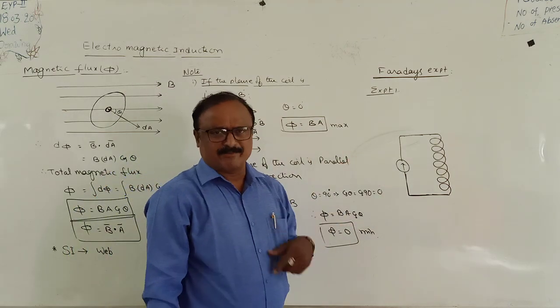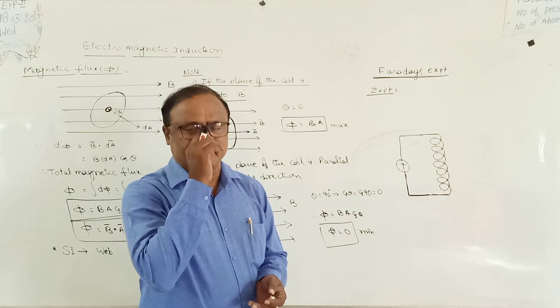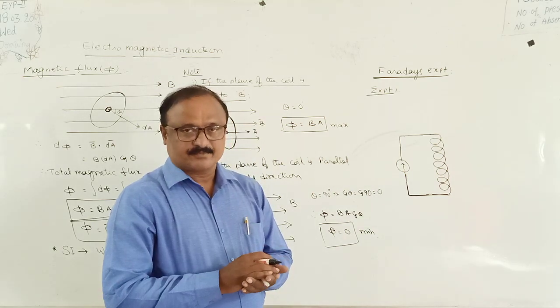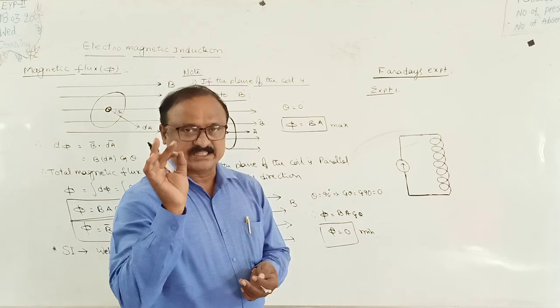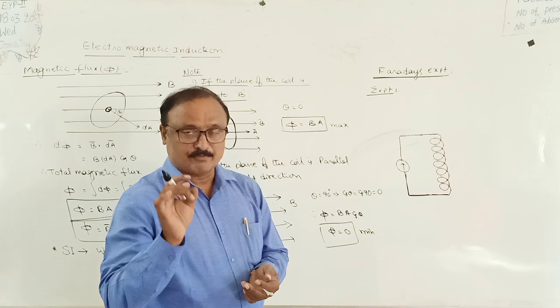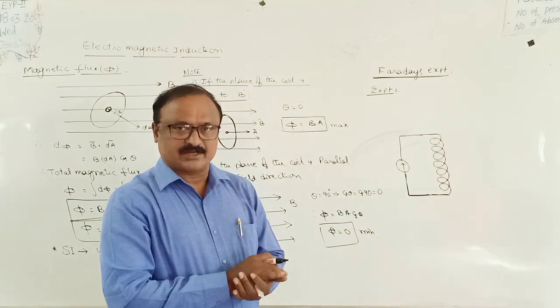What is a galvanometer, how does it work, and what is its importance? A galvanometer is a device used in an electric circuit which can indicate both the direction and the magnitude of the current.